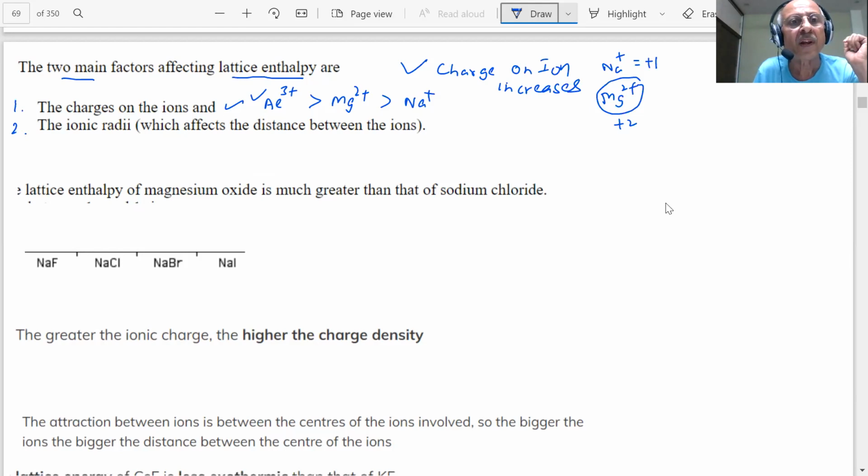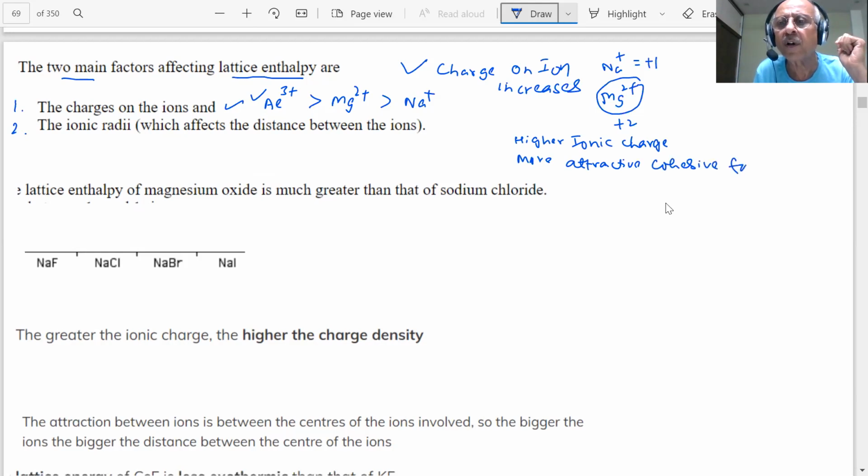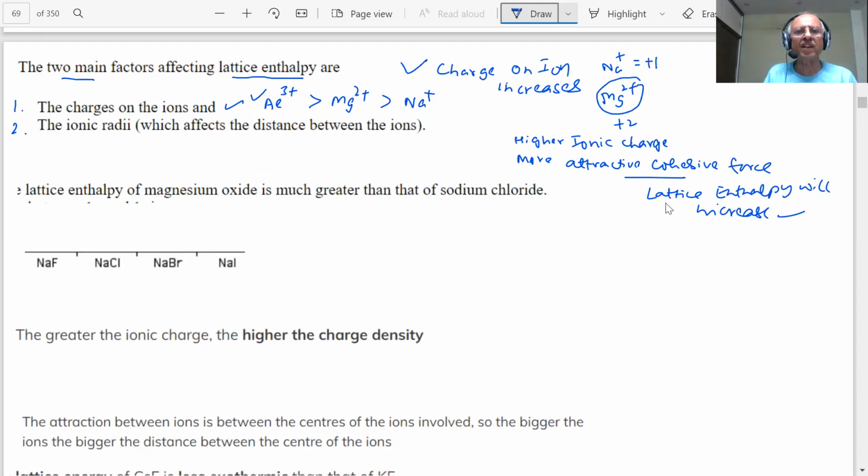The higher the ionic charge, the more the attractive, cohesive force between the ions. So the lattice enthalpy will be more. Lattice enthalpy will increase.